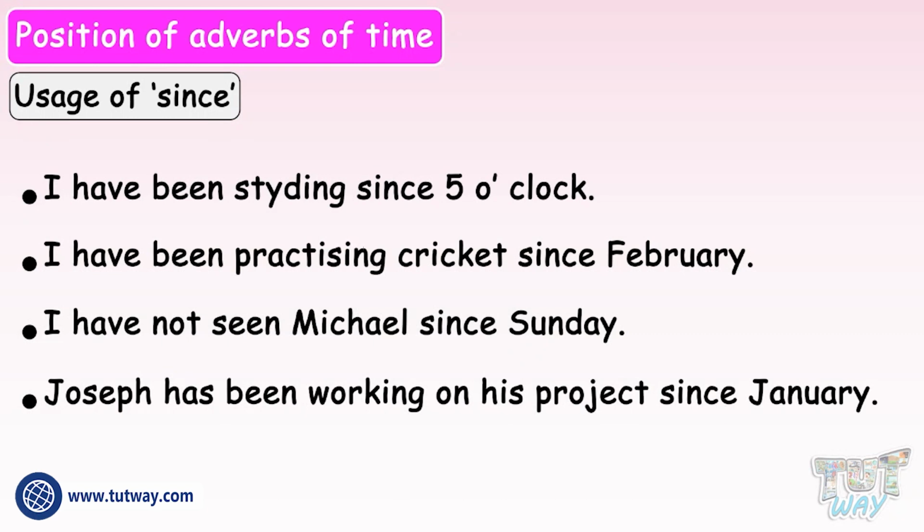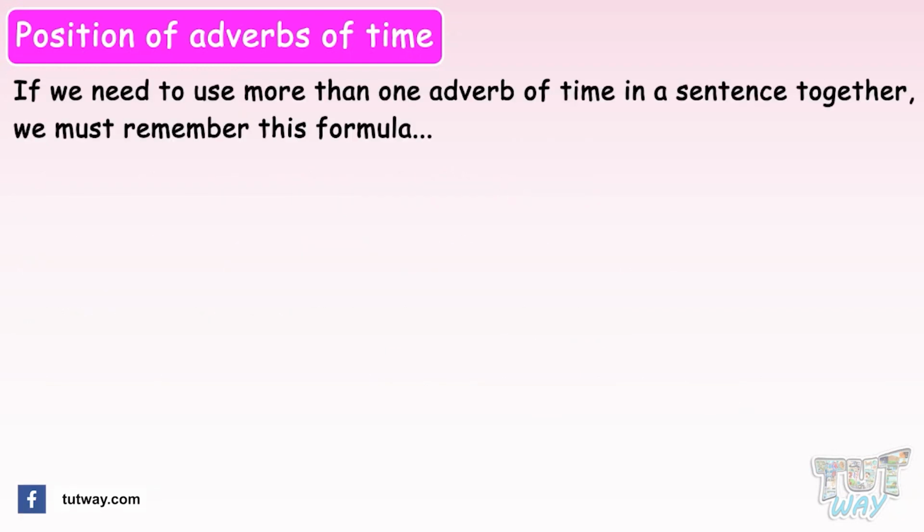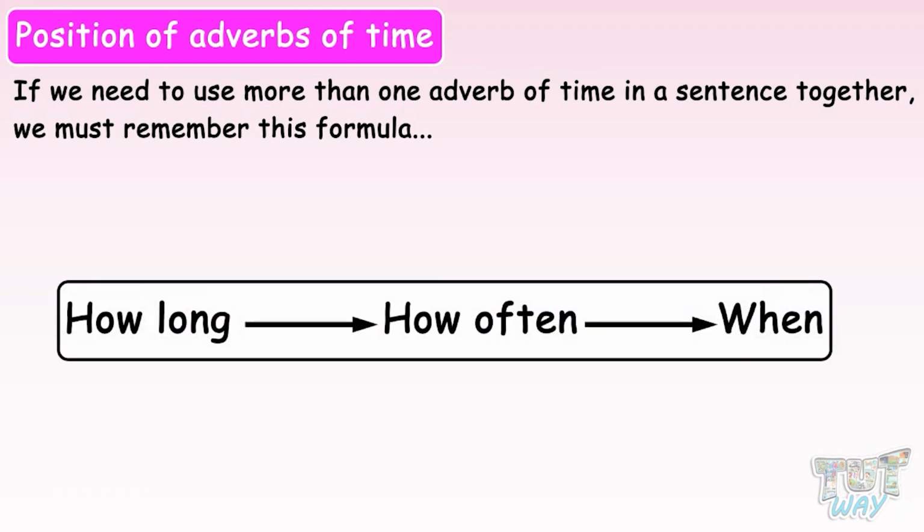Now we need to learn one more thing about using the adverbs of time. If we need to use more than one adverb of time in a sentence together, we must remember this formula: how long, how often, when. That is, first comes the adverb of time referring to how long, then how often, and in the last, when.